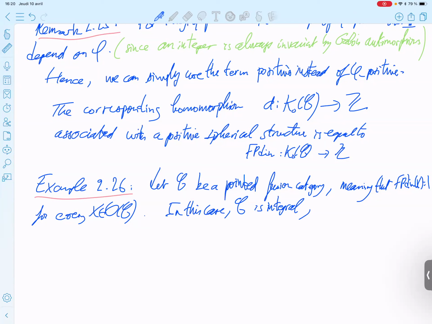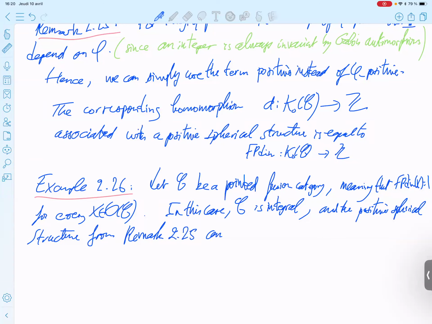And the positive spherical structure mentioned before, from the previous remark, can be easily described as follows.